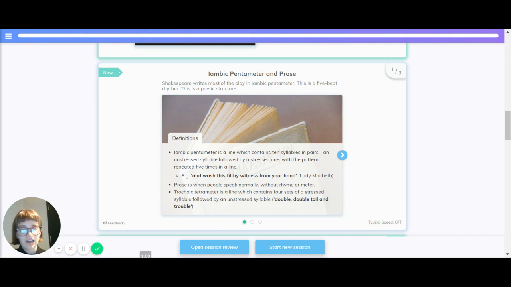Tetrameter is a line which contains 4 sets of a stressed syllable followed by an unstressed syllable. Double, double, toil and trouble.